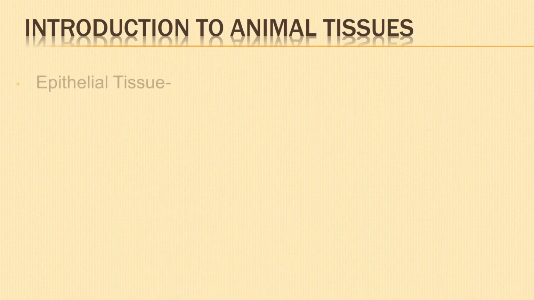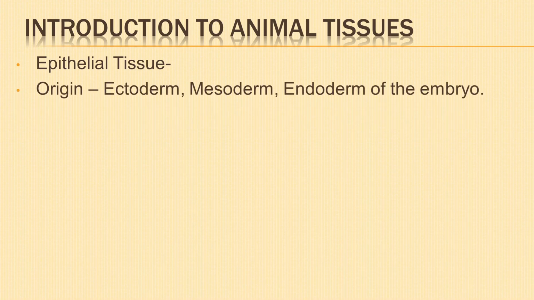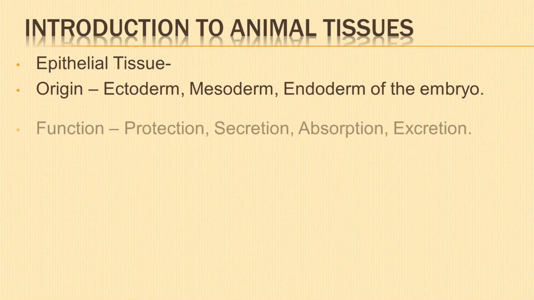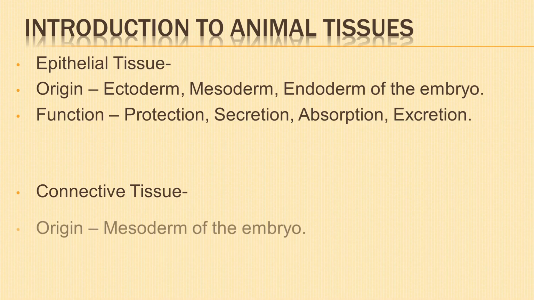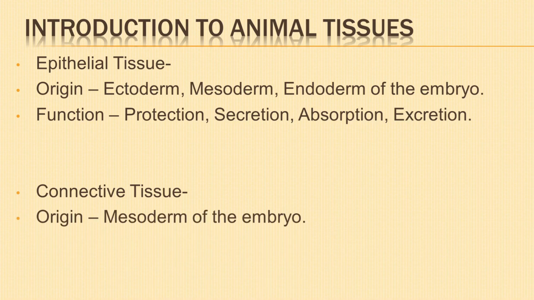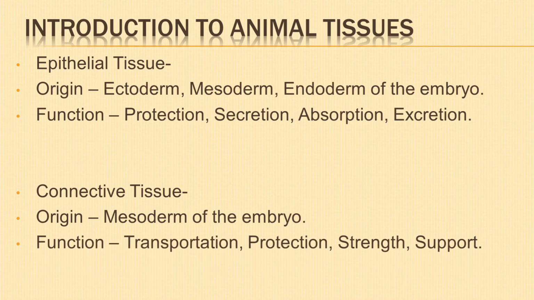Epithelial tissue may originate from ectoderm, mesoderm, or endoderm of the embryo. It performs various functions like protection, secretion, absorption, and excretion. Connective tissue originates from the mesoderm of the embryo and helps in transportation, protection, and also gives strength and support.